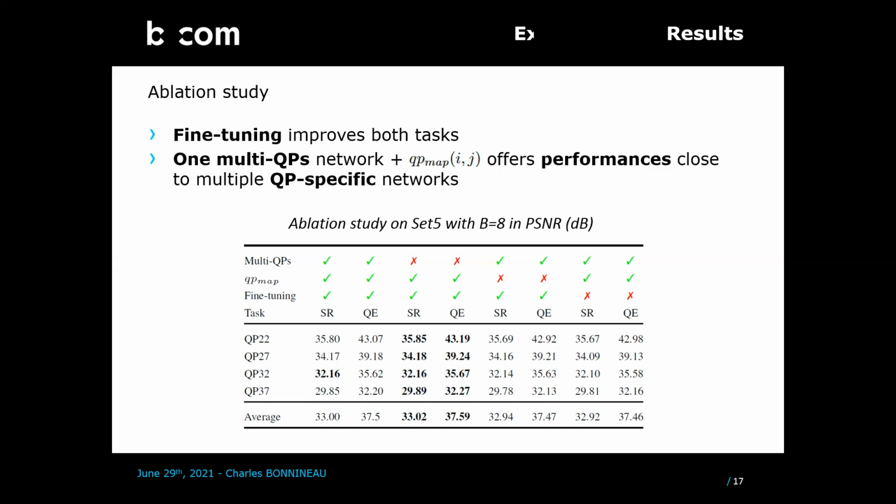the corresponding element. We clearly see that fine-tuning improves the performance of both tasks, although it was pre-trained for super resolution. It shows that features learned for super resolution are powerful low-level vision features that can be exploited by other tasks. We also observe here that QP maps allow to improve the performance of both tasks for multi-QP training strategy. It makes it comparable with multiple networks trained for different QPs.